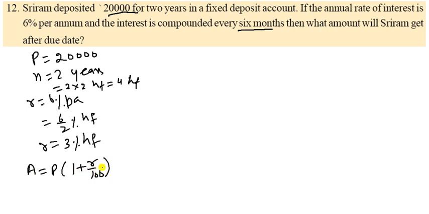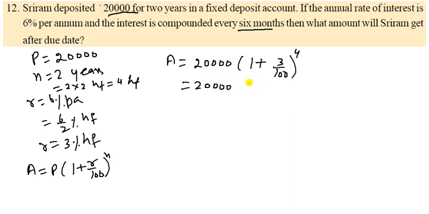Now put the formula. So formula is A equals P (1 + R/100) to the power n. So put the values. So A will be equal to P, which is 20,000. And 1 plus R, do you know the R? It is 3%. So 3 upon 100, and the whole power is n. N is given as 4. So you have to write 4. So it becomes 20,000, and taking the LCM, it is 100, so 100 plus 3, and the whole power is 4.